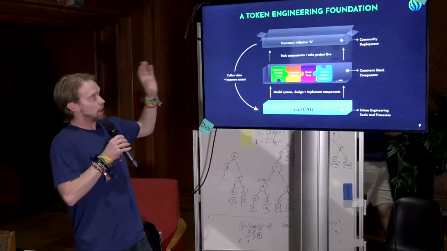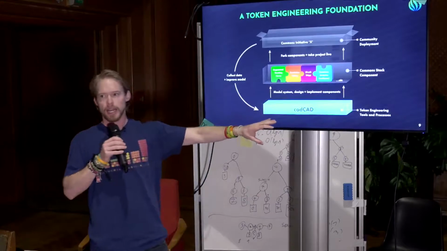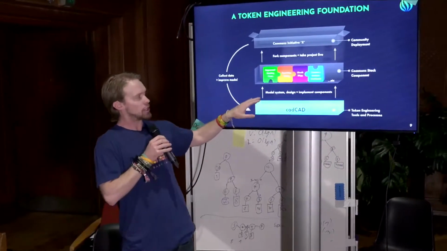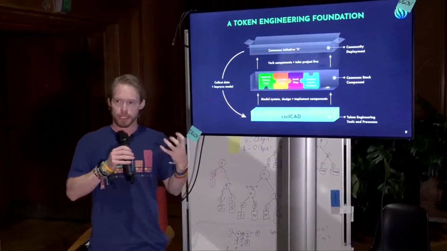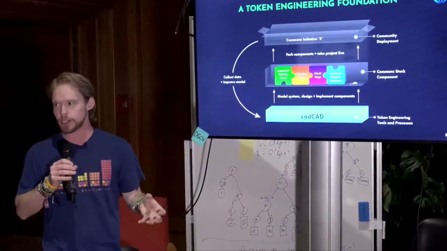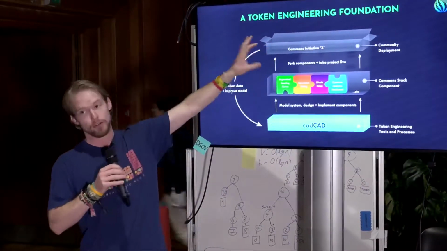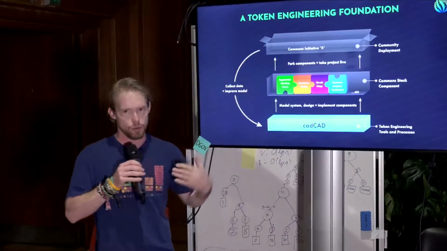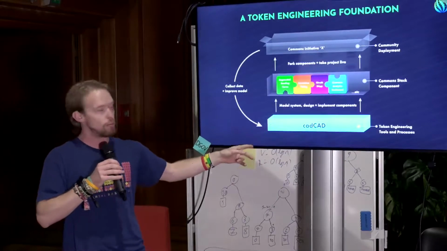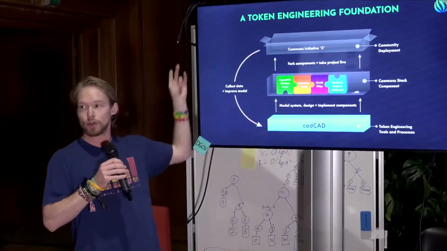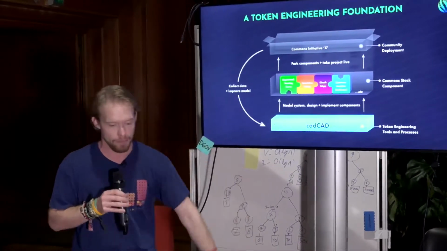So essentially, we are working from a token engineering foundation. All of this comes from CAD as a modeling layer. We are modeling our system, we are designing and implementing our components here. Then these components are basically, you can take off the shelf, you can customize them to your specific community need, and you can deploy them in your community initiative. And of course, anything we learn there, because all of these will be beta tests as we iterate through these designs, we will collect the data and we'll improve the model, and we'll basically iterate on this over and over until we have systems that work. So this is turning this into token engineering now.